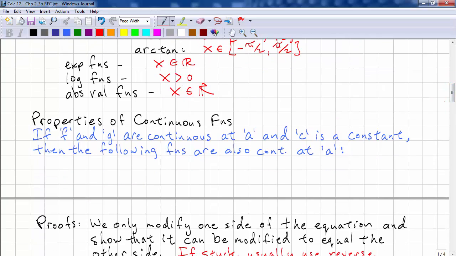Properties of continuous functions. If f and g are continuous at a and c is a constant, then the following functions are also continuous at a. So we can add the two together and they'll still be continuous. We can take the difference and they'll still be continuous. We can do a scalar multiplication and it's continuous. We can multiply the two functions and it's continuous. And we can divide the two functions and it's continuous provided that g of a does not equal 0.